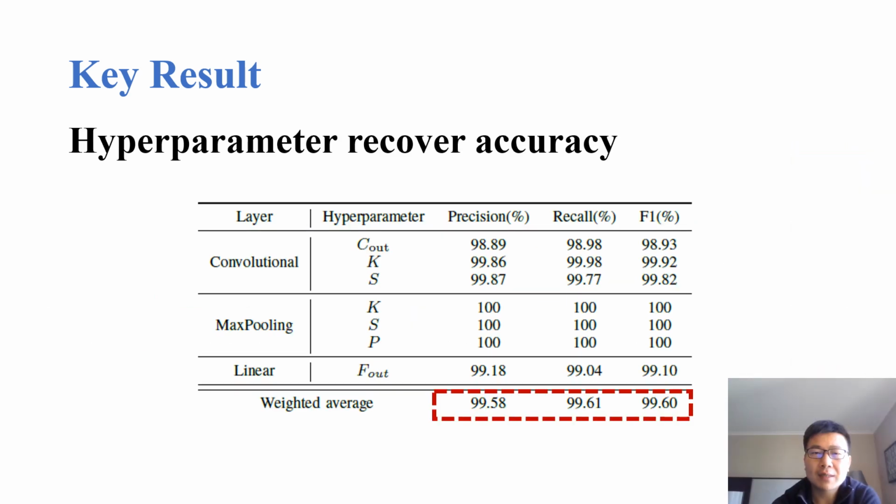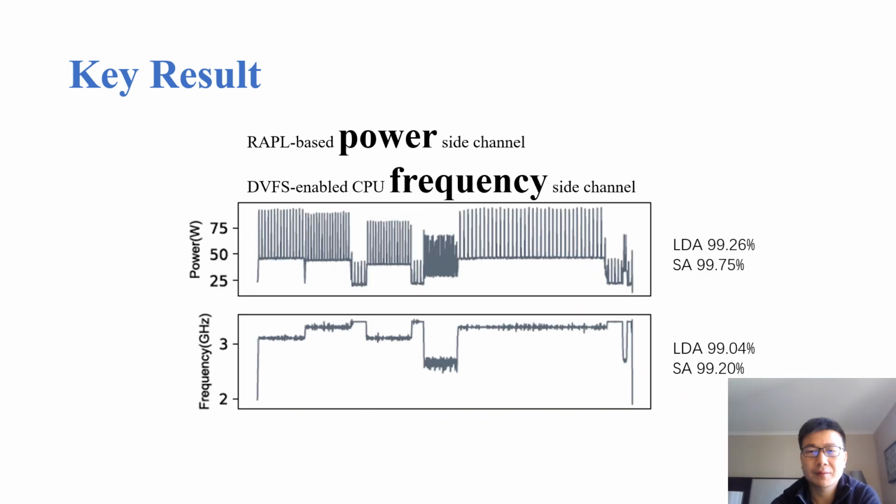For the layer-wise hyperparameter recovery, the accuracy is measured by precision, recall as well as F1. We can see the DeepTheft performance is also very high. Each metric achieves more than 99.5%.